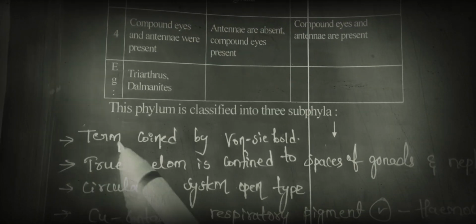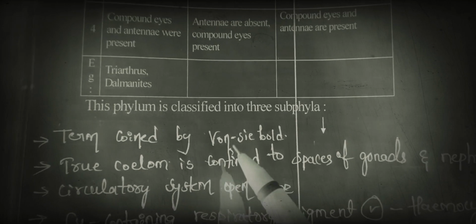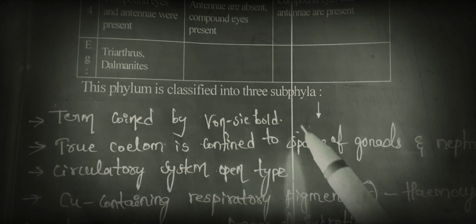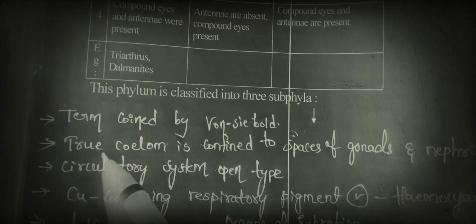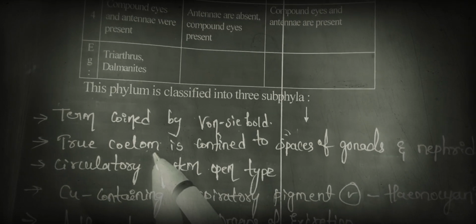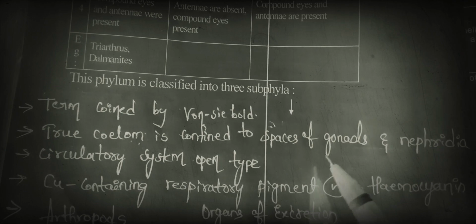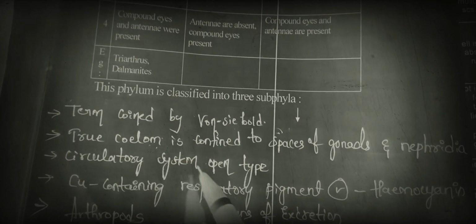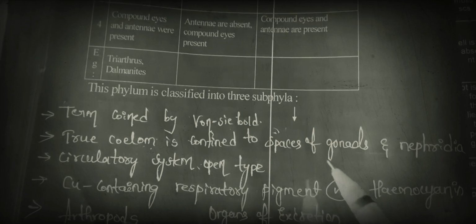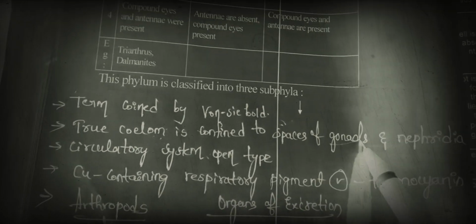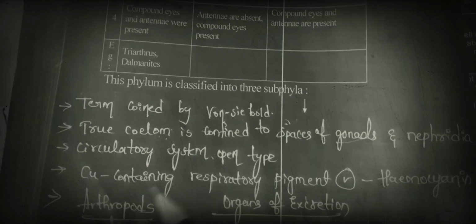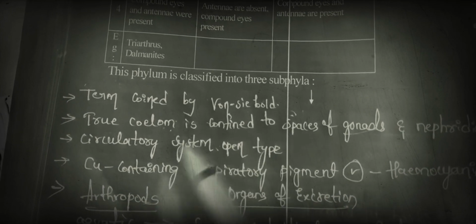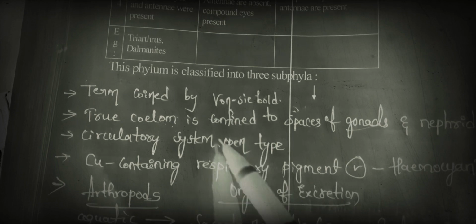The term Arthropoda was coined by the scientist von Siebold. Next, in this case, true coelom is present, but it is confined to the cavities of gonads and nephridia. Here the circulatory system is of open type.